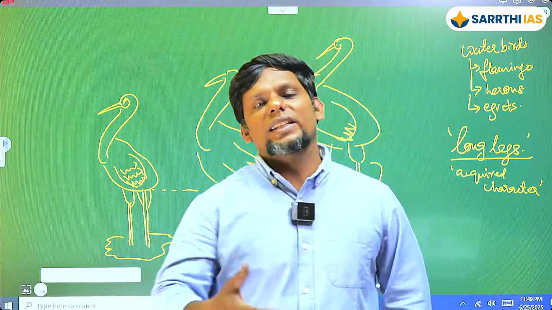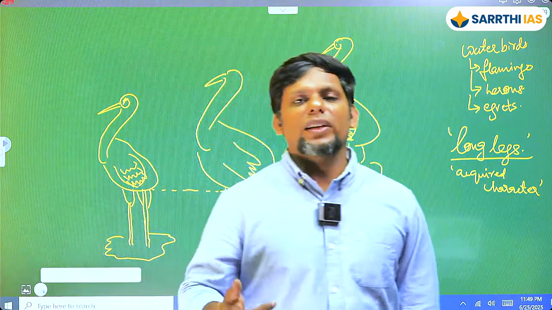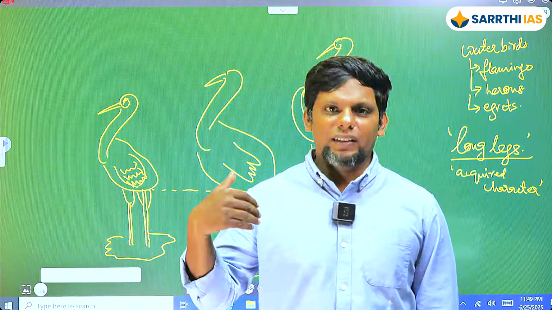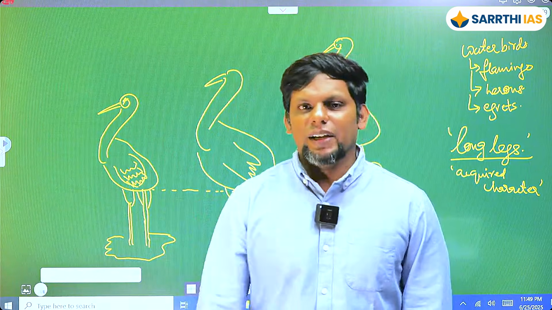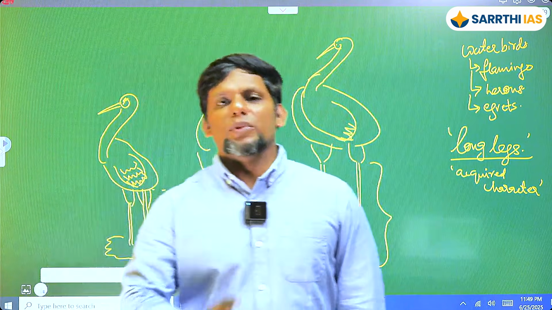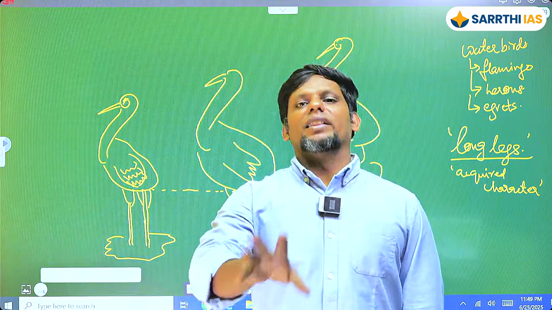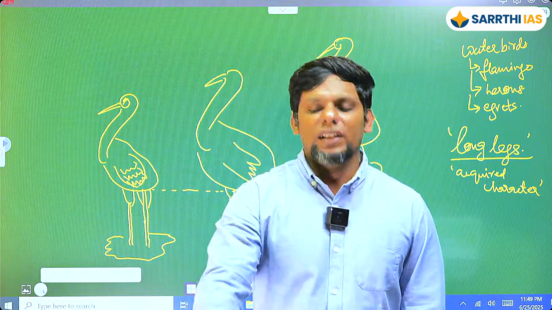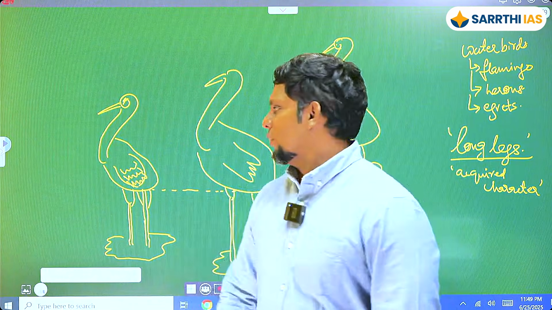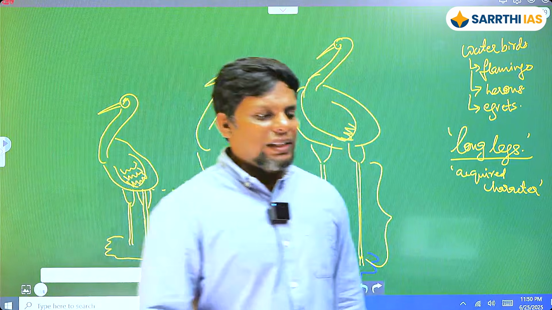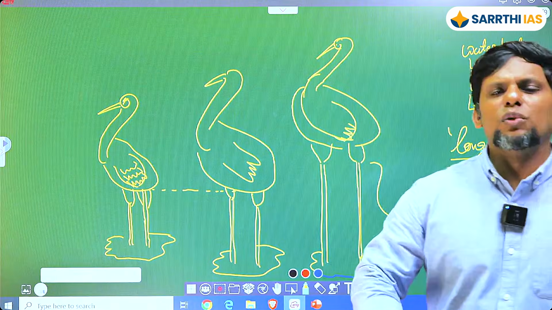Right? So anything that you use in a particular manner, there is going to be some sort of acquired character there if there is any sort of change in the body. So this is the main idea that he's proposing: use and disuse, acquiring a character, and that character passing on to the subsequent generations. Is the mechanism kind of clear? Now, is this true? Is this true?